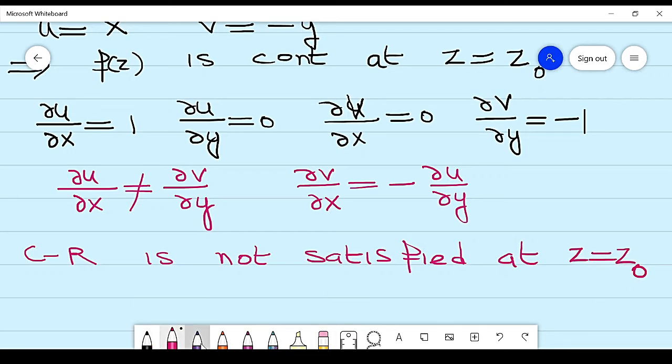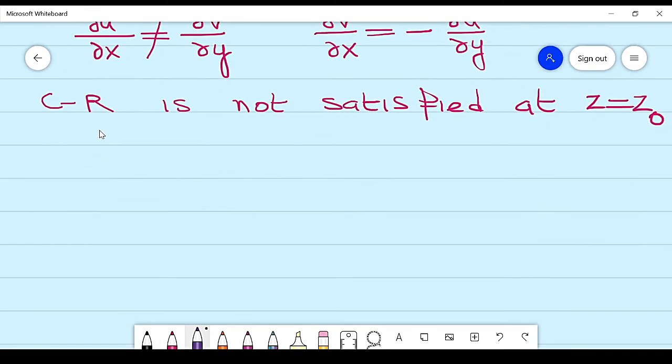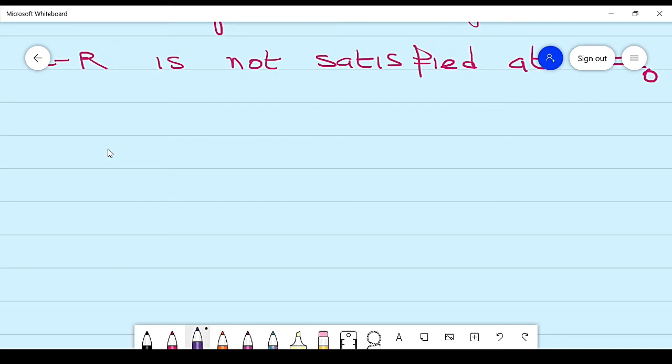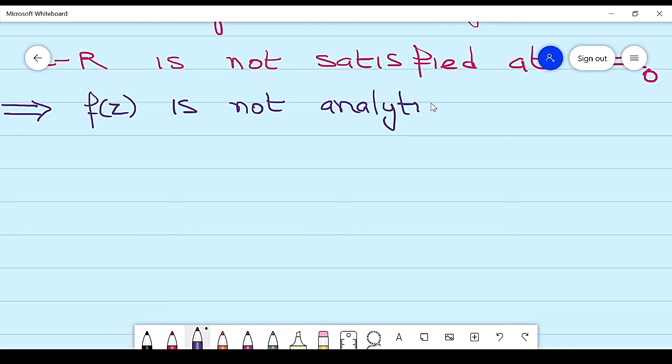If it is not satisfied at z equal to z0, then by the necessary condition, f of z is not analytic at z equal to z0.